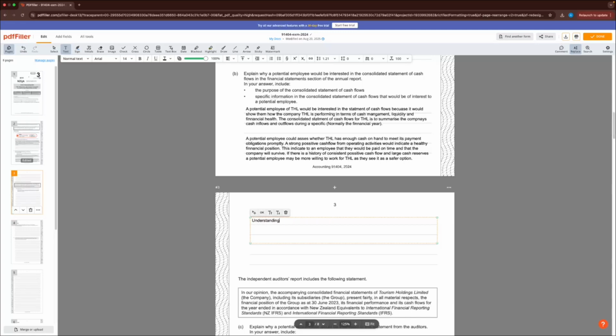Understanding THL's cash flow could help a potential employee make an informed decision about whether to work for the company or not.